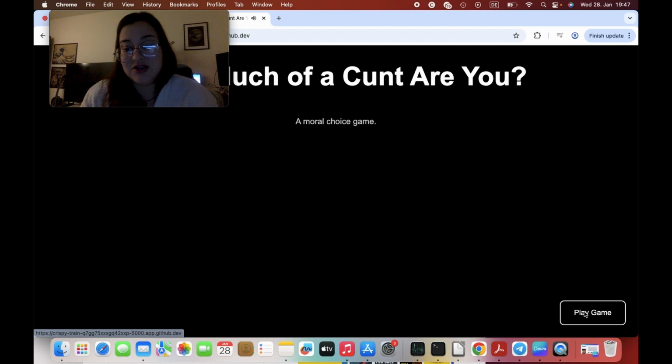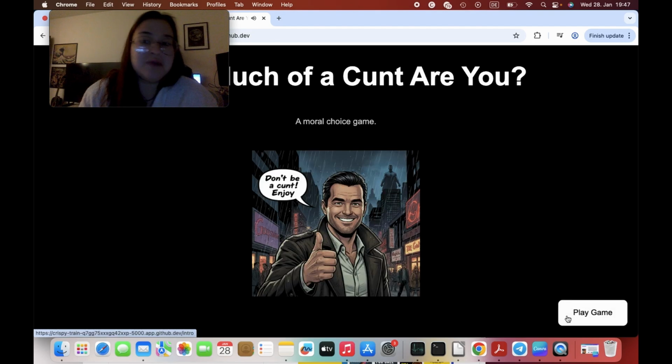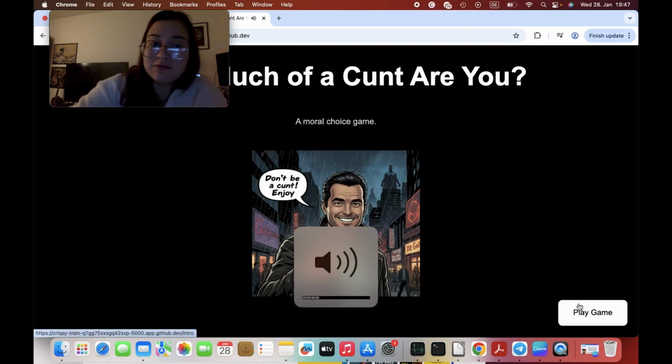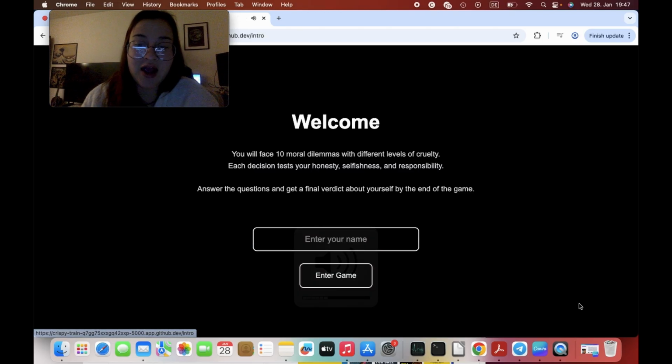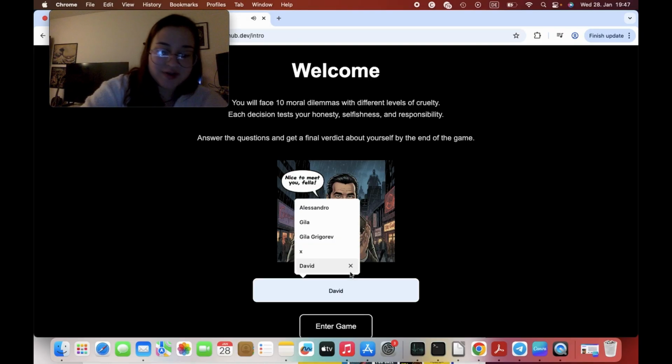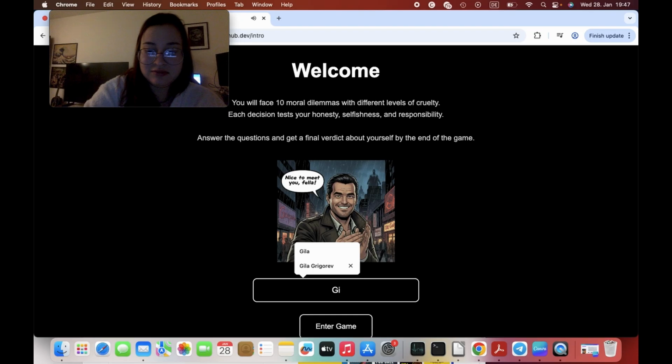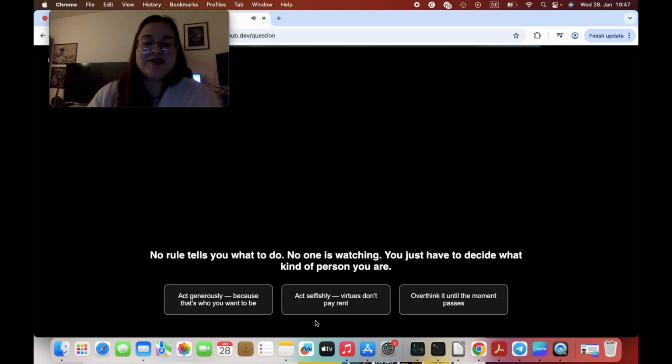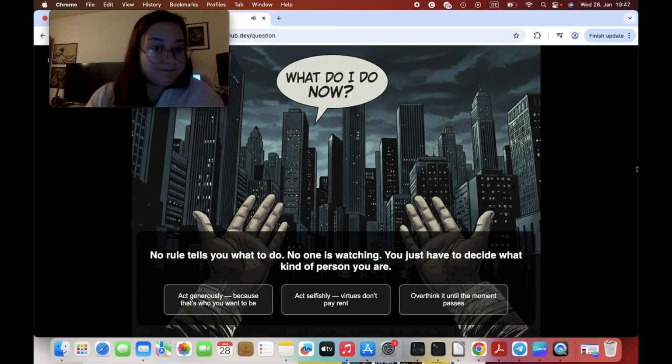So, each time we play the game again, the game returns to the first page, asking us to play the game and to enter our name, and the storage goes again, storing the new information that we have given. If we say, for example, my name is Gila, we see that we get another question. So the database is giving us different questions out of the 60 that we have.